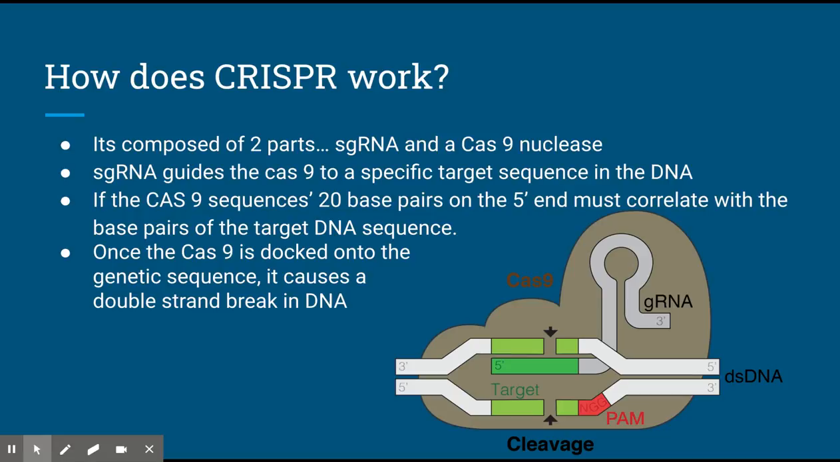sgRNA, or single guide RNA, guides Cas9 to the target sequence in the DNA. If the base pairs in the sgRNA correlate with the base pairs in the DNA, the Cas9 will bind to the DNA. Once bound, it causes a double-stranded break in the DNA, leading to a deletion or insertion frame shift.